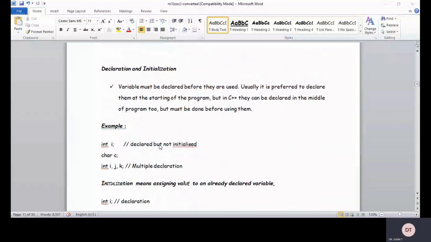This initialization means we are going to assign some constant value to the variable. It is called initialization.